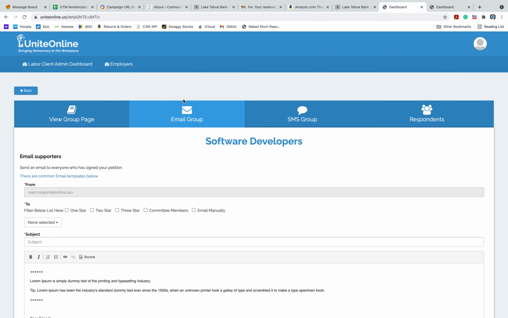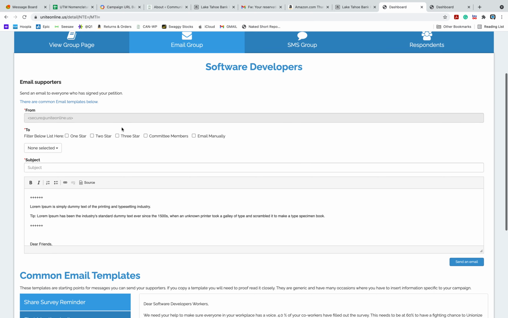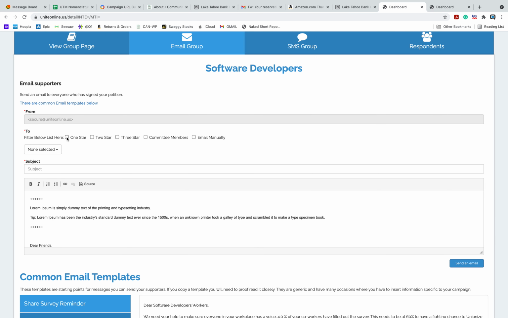So we click on email here, and we can select anyone based on these different criteria. Now this gets a little complicated, but depending on how they answered the survey, they get labeled as a 1, 2, or 3-star based on a certain criteria.